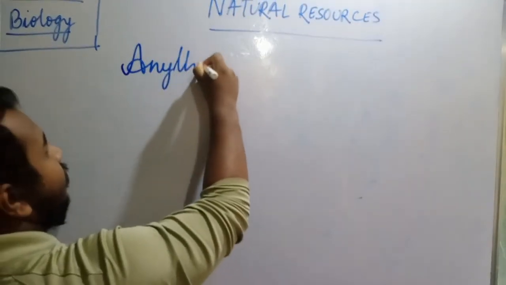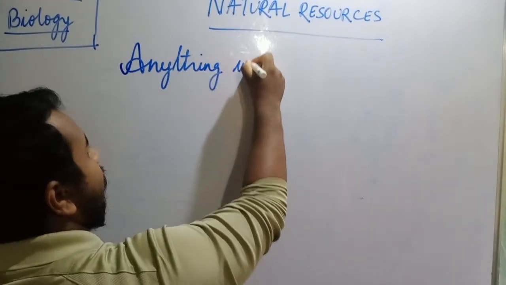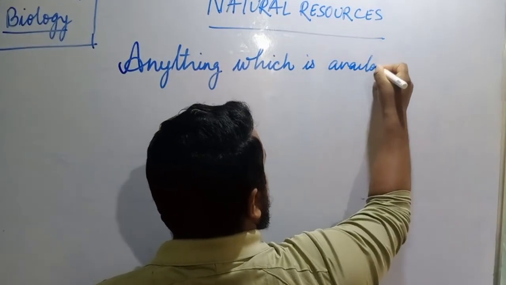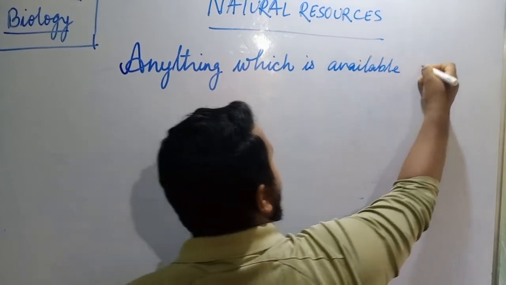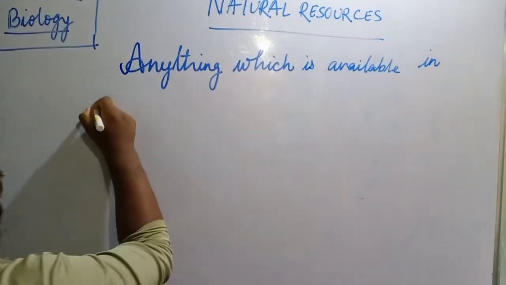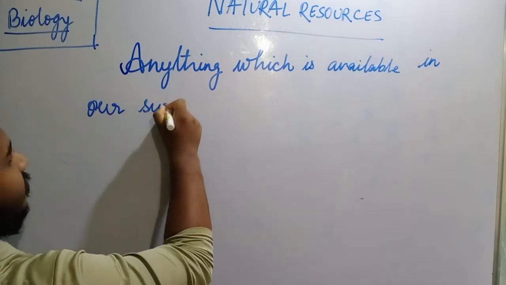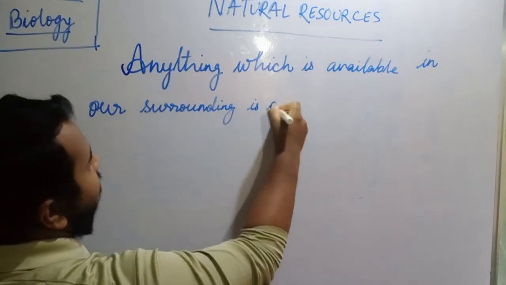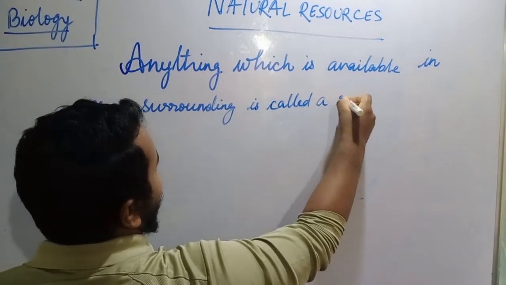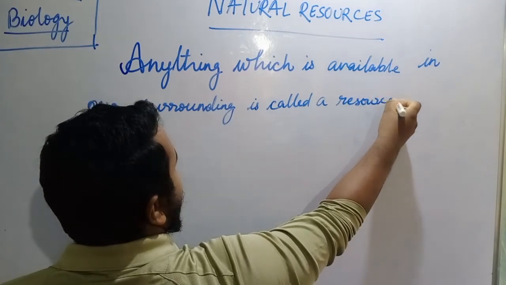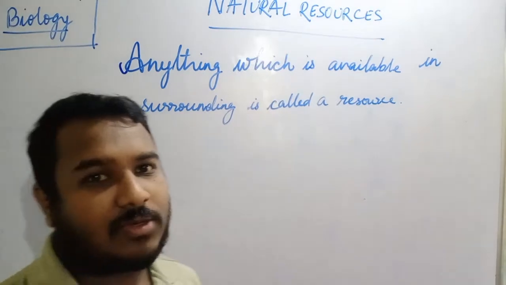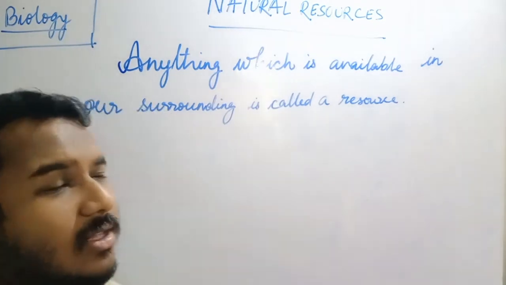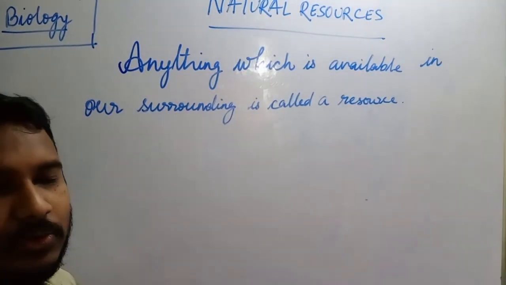Anything which is available in our surrounding is called a resource. Means which we can use. Which we can use is a resource, and which we cannot use is not a resource. So anything which is available in our environment and which can be used is a resource.